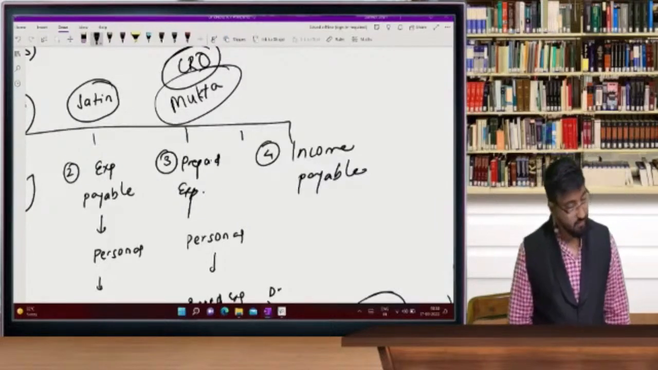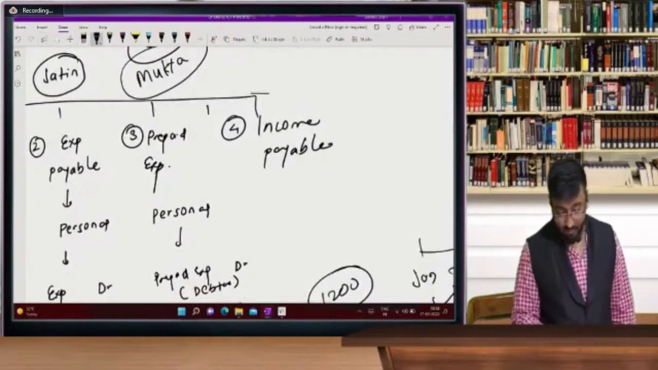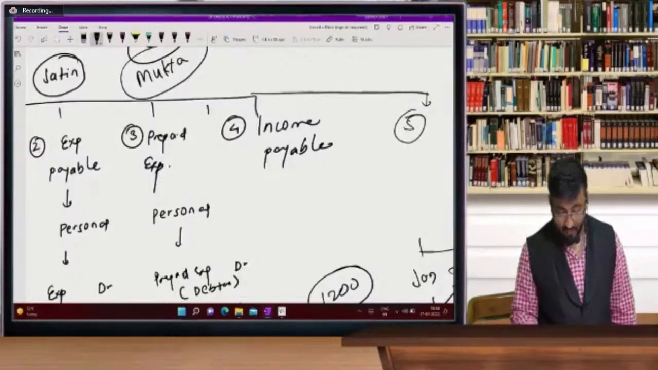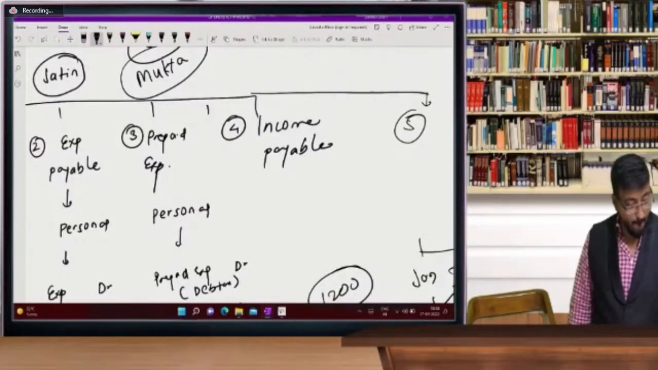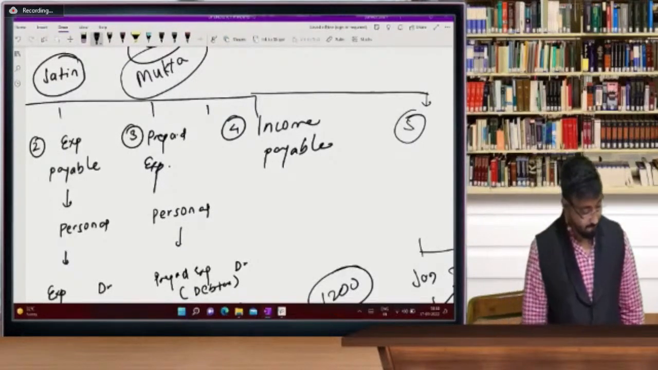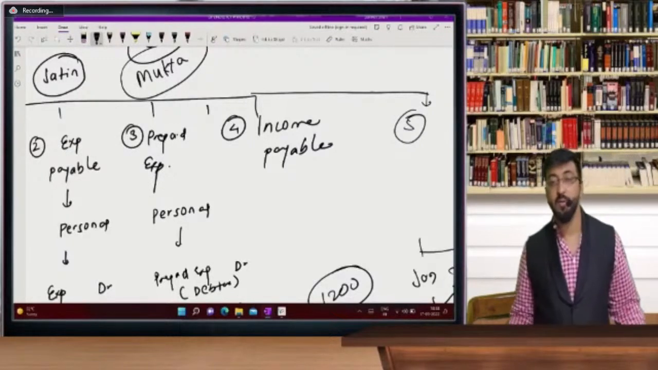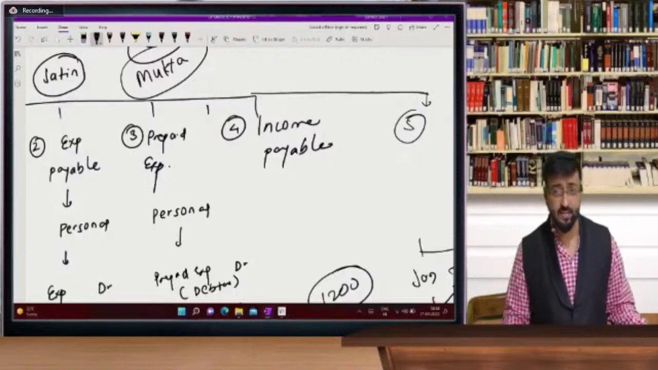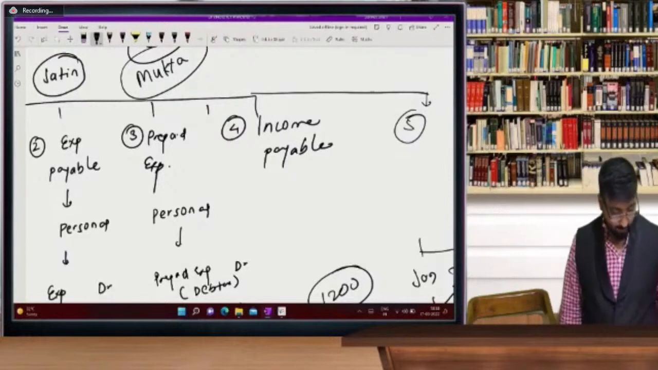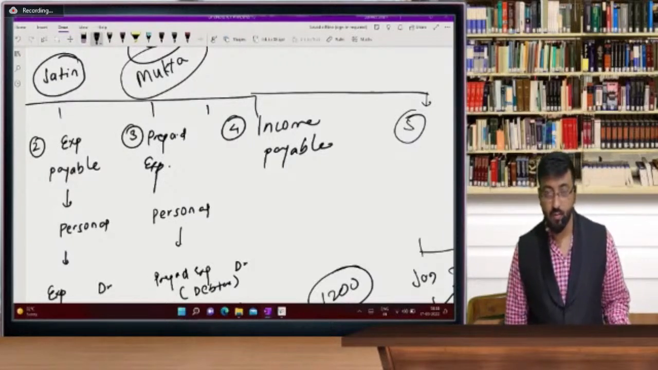Income payable. So who answered very fast? Income payable. Let's see income payable. Income payable fast beta fast. Income payable की एंट्री बताइए. सर का आपको मिल गया क्या?